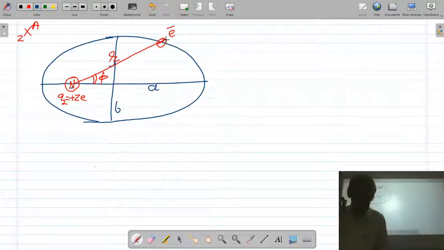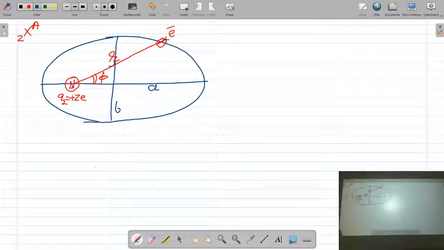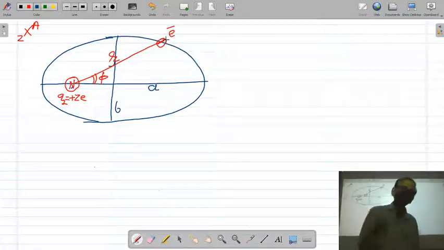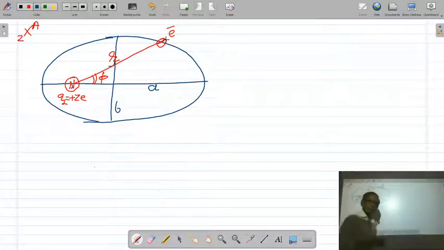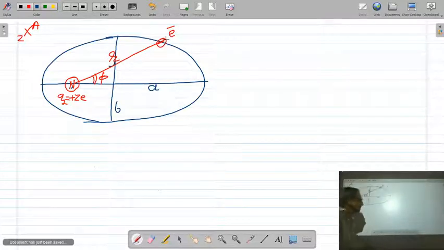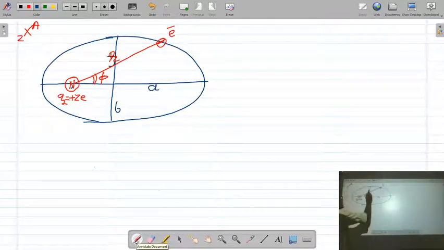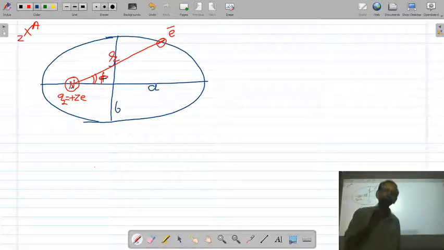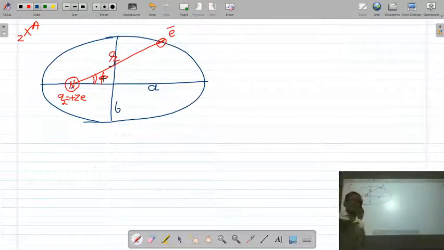Now let us see how many coordinates are required to define the motion of this electron. In Cartesian coordinates you work with x, y, z. Polar coordinates will be r, theta, phi. Here we are not going to use Cartesian coordinates. We are going to use two polar coordinates, r and phi. By knowing r and phi, you can determine the position of the electron at any instant of time.